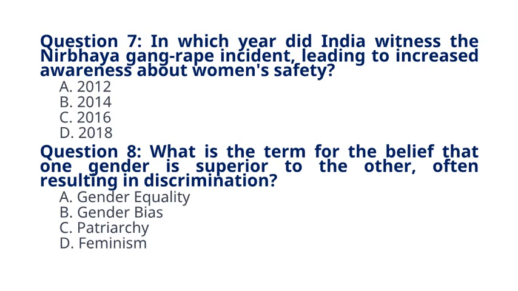Question 8. What is the term for the belief that one gender is superior to the other, often resulting in discrimination? A. Gender equality. B. Gender bias. C. Patriarchy. D. Feminism. The correct answer to question 8 is option C. Patriarchy. Explanation: patriarchy is a social system where men hold primary power and predominate in roles of political leadership, moral authority, and social privilege.